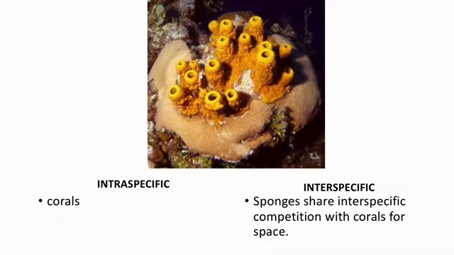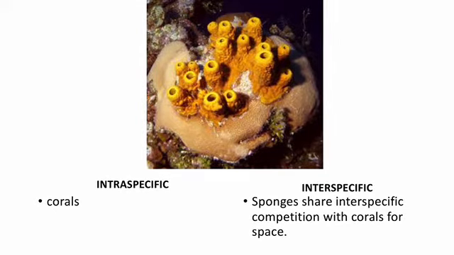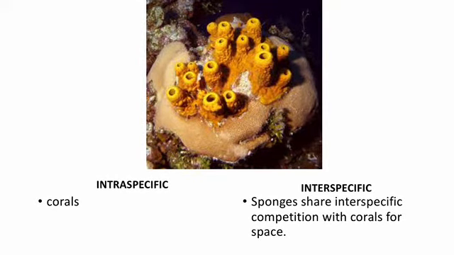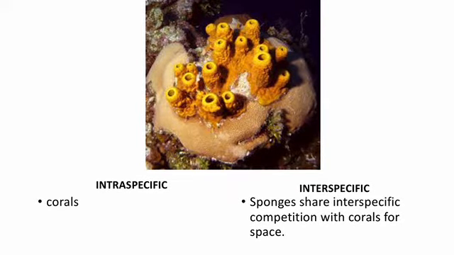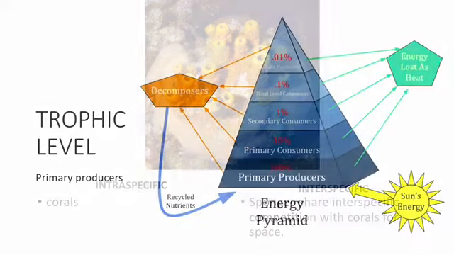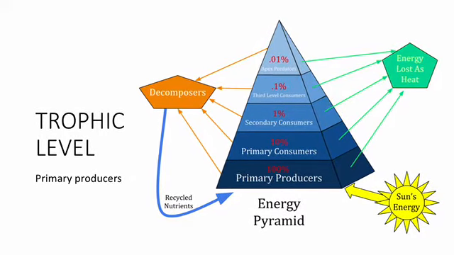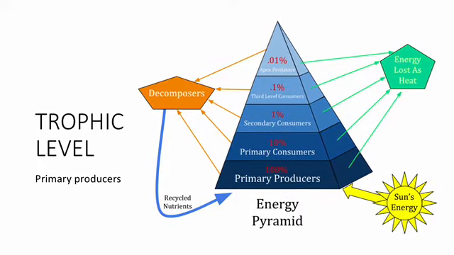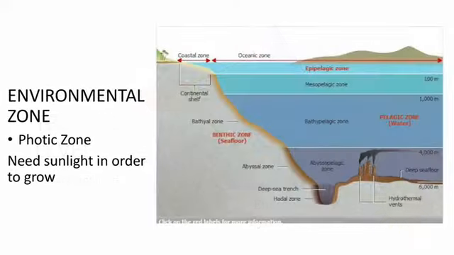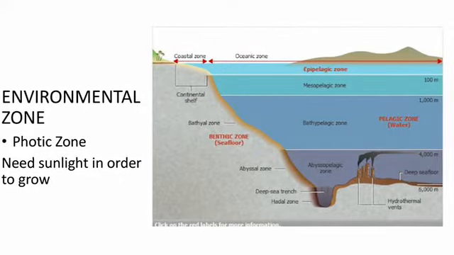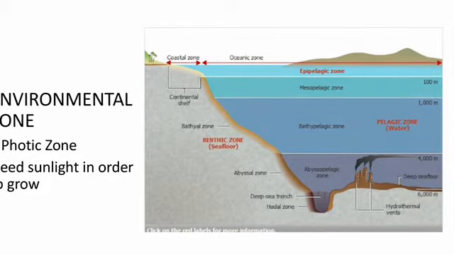Intraspecific and interspecific competition. Zooxanthellae share intraspecific competition with corals. On the other side, interspecific is displayed when sponges compete with corals for space. Trophic level. As well as tube worms, zooxanthellae are in the primary producers level at the very bottom of our pyramid. Environmental zone. Zooxanthellae are found in the photic zone due to their need of sunlight for growth.